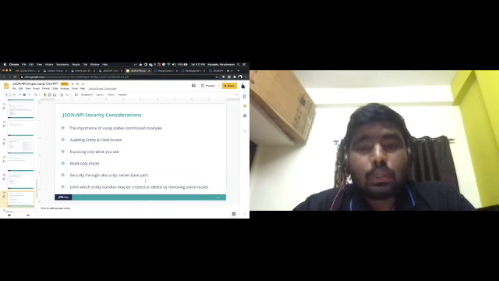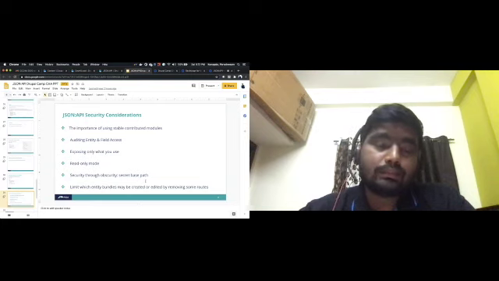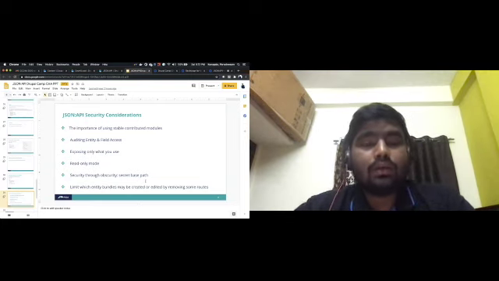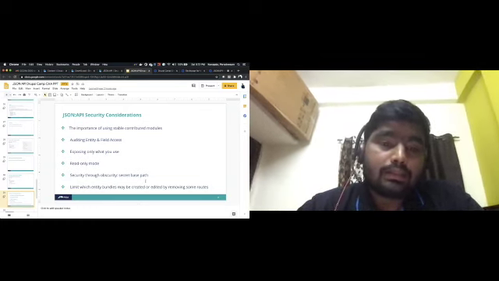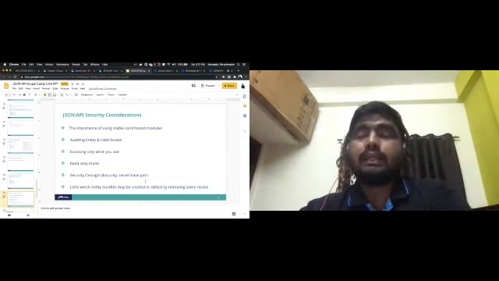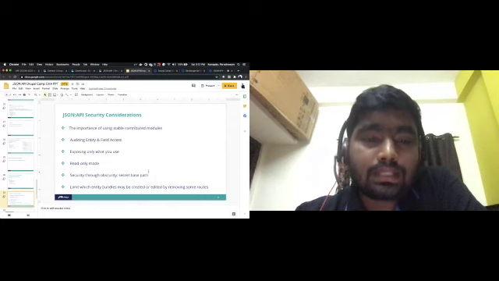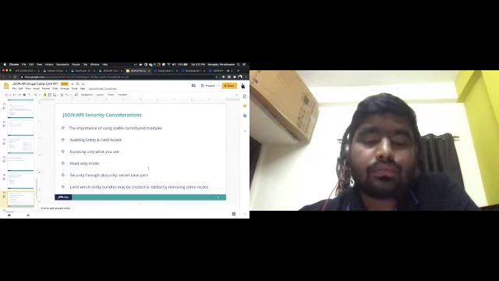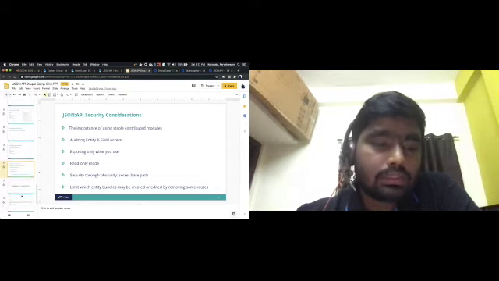Other than that, you can use the normal JWT token to authenticate whether this URL is coming from a specific domain. You can also set tags, like an internal tag. If you set it, JSON API will understand this is internal, so if anything matches the internal tag, JSON API doesn't take care of it. These are all the security considerations we need to follow when we have any write operations in our requirement. So this is all about the session.